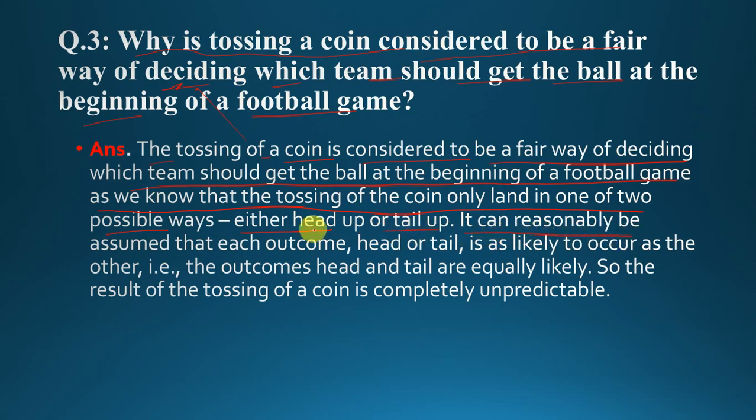Therefore, it can reasonably be assumed that each outcome, head or tail, is as likely to occur as the other. Therefore, here 50-50 chance for both. The outcomes head or tails are equally likely. So, the result of tossing a coin is completely unpredictable. That's why tossing a coin is considered to be a fair way of deciding.